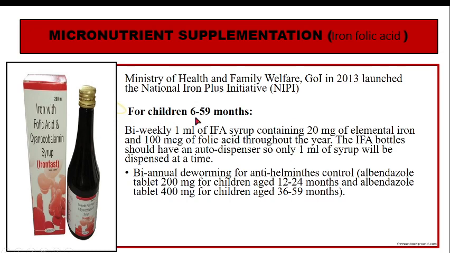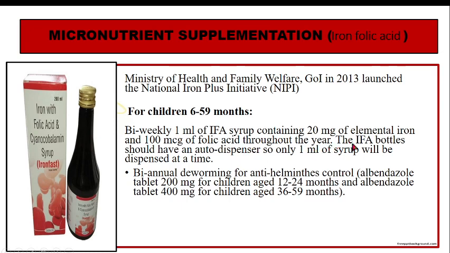So for children from 6 months to 59 months, bi-weekly 1 ml of iron and folic acid syrup. So this is iron folic acid syrup. This contains 20 mg of elemental iron and 100 microgram of folic acid. So this has to be given throughout the year.